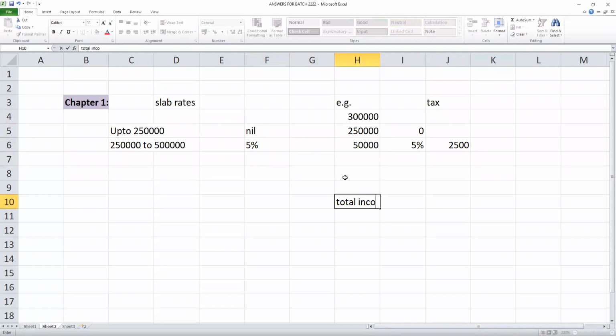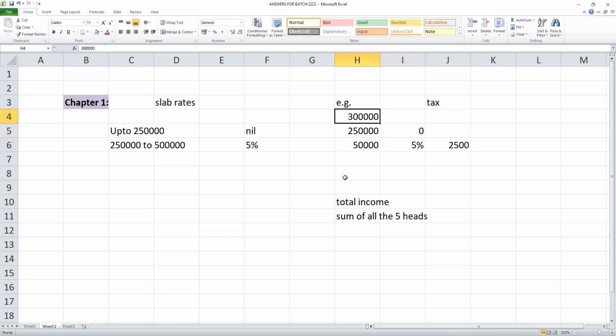If your total income means the sum of all the 5 heads, that is called total income. Total income will be subject to computation of tax. Suppose your total income is 3 lakhs: basic exemption 2.5 lakhs, balance 50,000 at 5% is 2,500, and the government